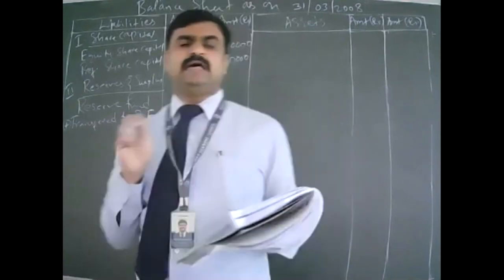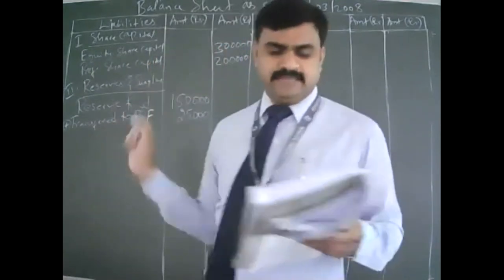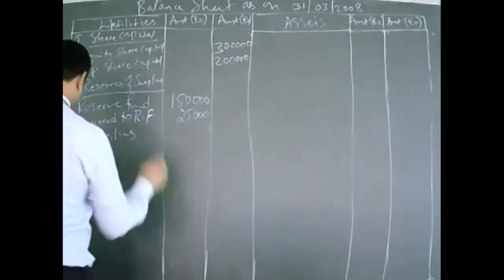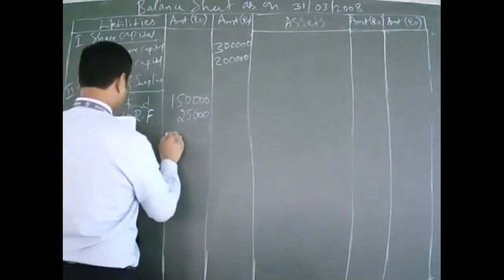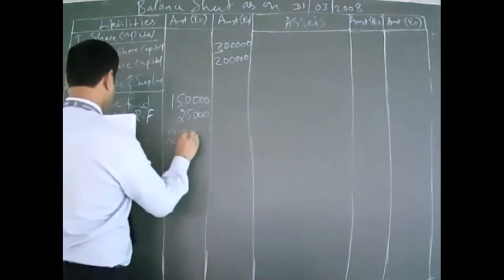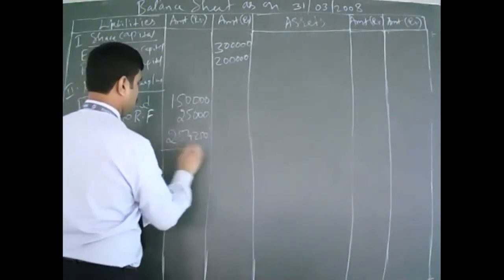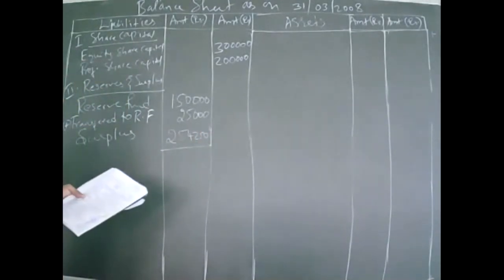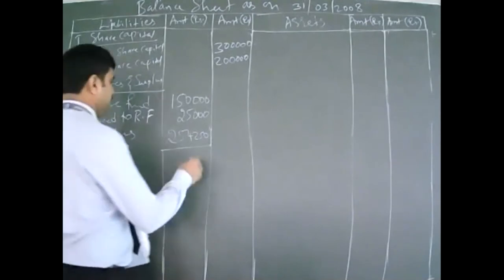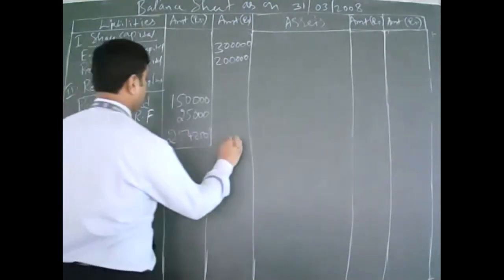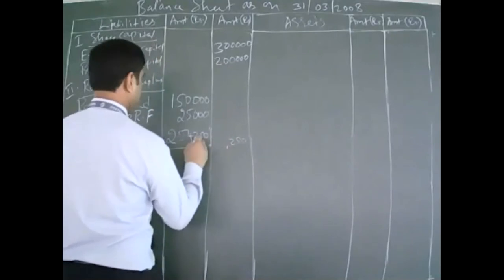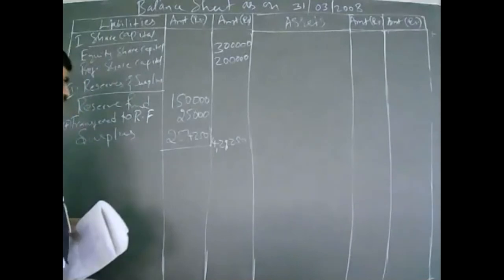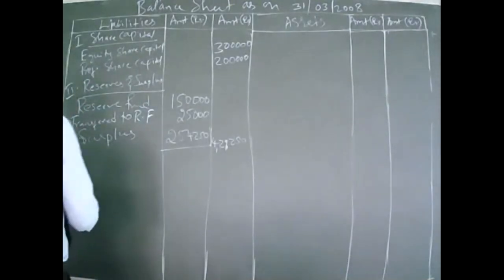Next, we got surplus also in appropriation. So we have to write that also. Right, surplus. How much we got surplus? 54,250. So add these, how much will you get total? 4,09,250.